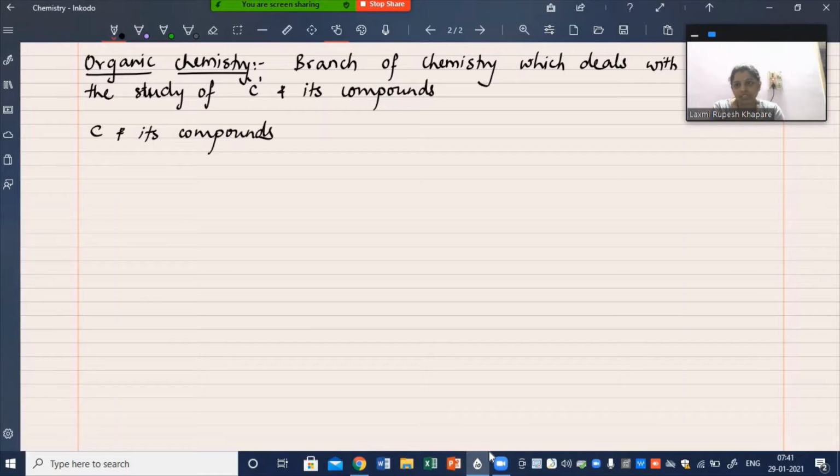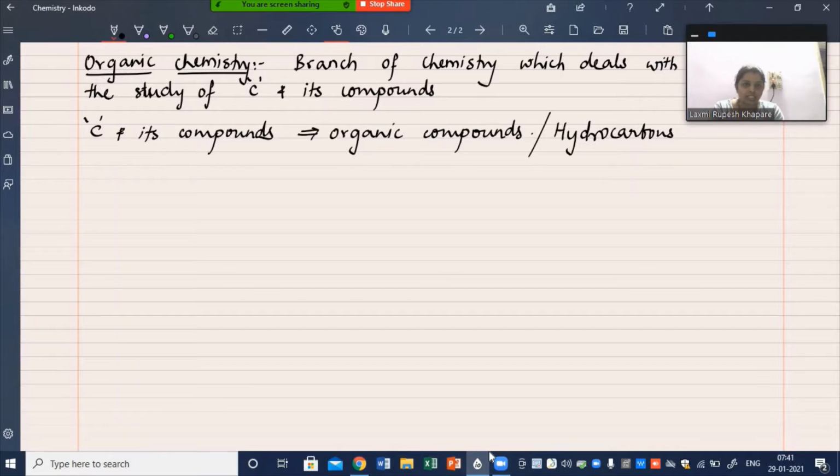These are the compounds studied in organic chemistry, and they are called organic compounds, or they are also called hydrocarbons. Why are they called hydrocarbons?